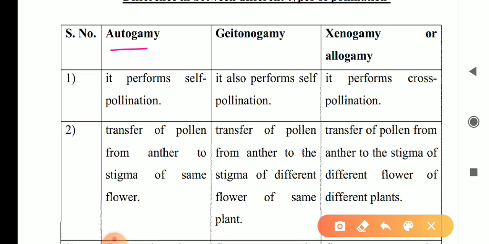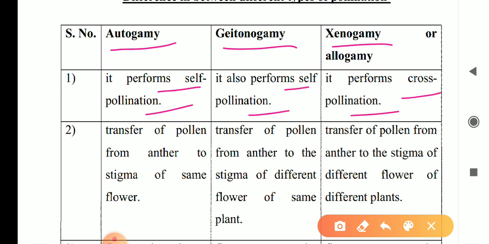This is the difference between autogamy, geitonogamy, and xenogamy, that means cross pollination. Now to summarize: autogamy is self-pollination, geitonogamy is also self-pollination, and xenogamy is cross pollination. Autogamy is the transfer of pollen grains from anther to stigma of the same flower. Geitonogamy is the transfer from anther to stigma of a different flower of the same plant. And in xenogamy it is the stigma of a different flower of a different plant.